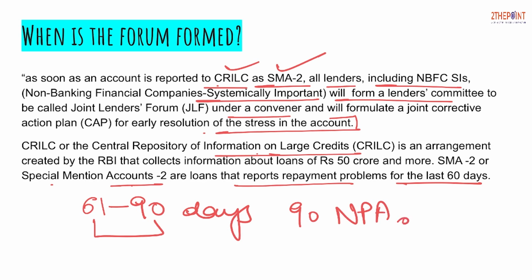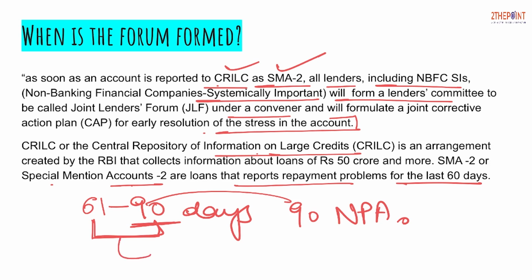So it has a high probability. Just think logically that any account in this category, that has not paid any installment for the last 61 to 90 days, has high potential of getting converted into NPA, because as soon as it touches this threshold of 90, it will be counted as NPA.